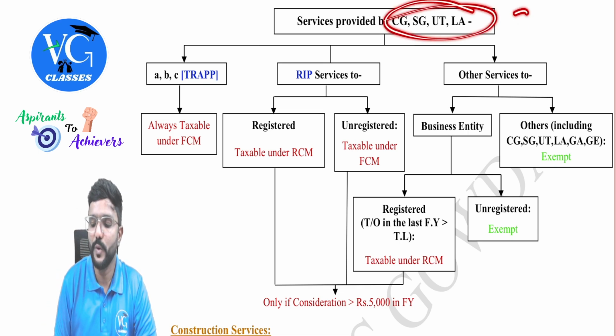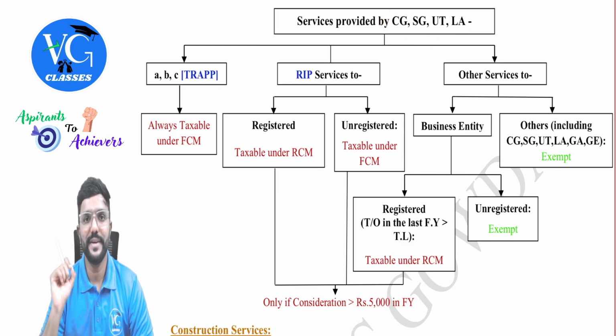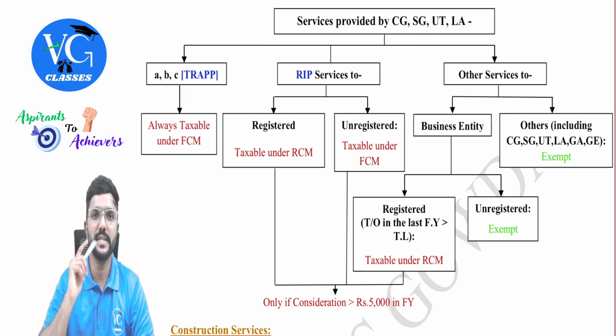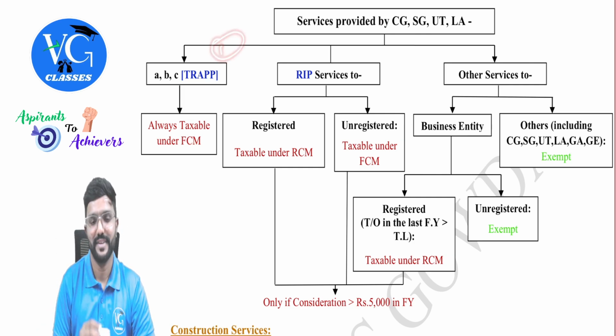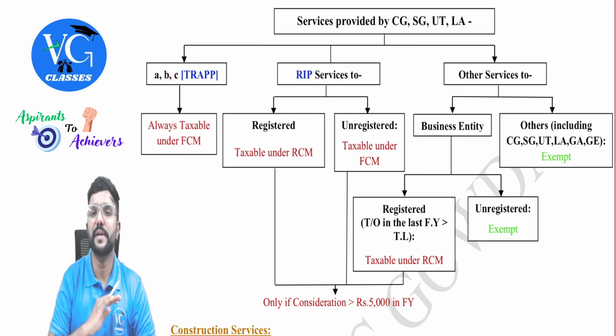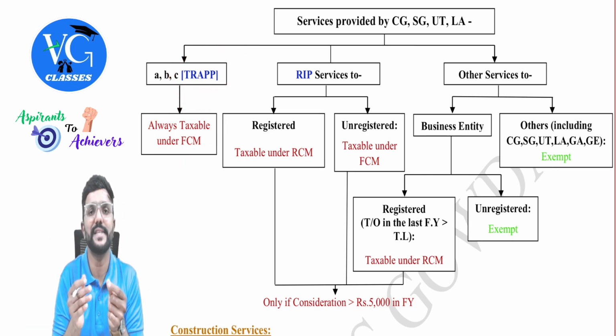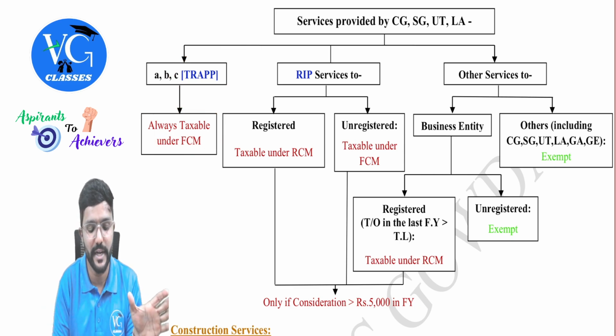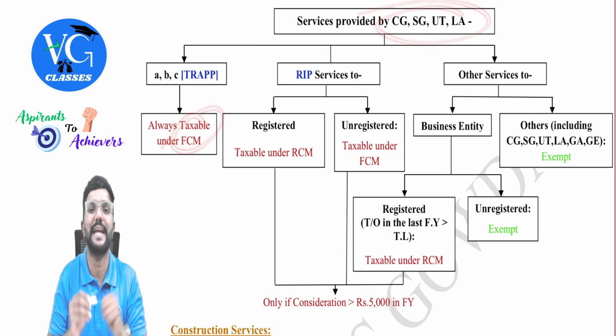Services provided by, so who is the supplier, people? Central government, state government, union territory or local authority. Which is the service you see? First one, TRAPP. That is nothing but A, B, C, what they have used. Yes. TRAPP is always taxable under FCM, irrespective of who is the recipient and what is the amount charged. Always taxable, guys, under FCM. That means government itself has to pay tax.